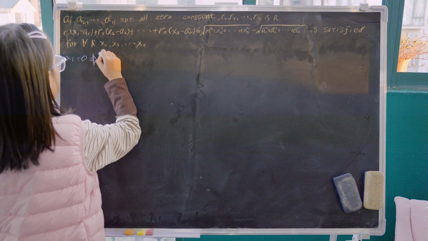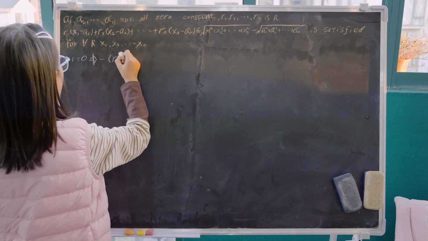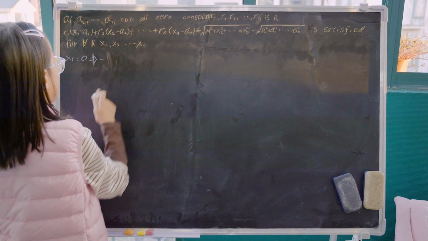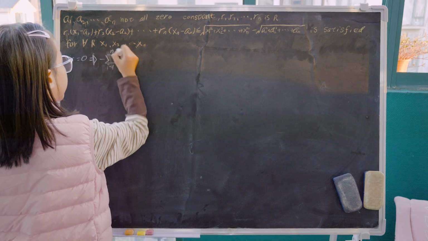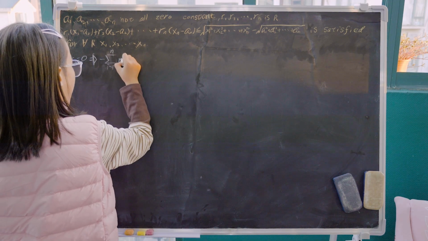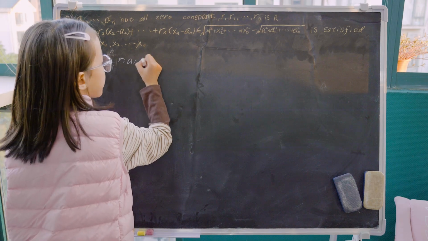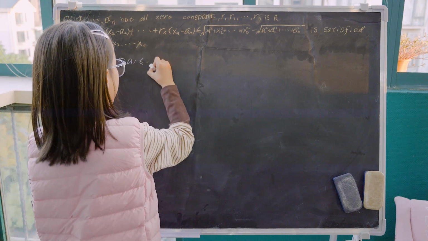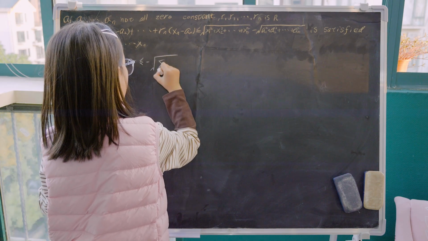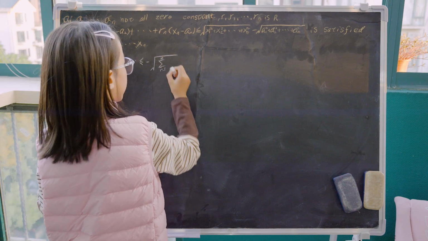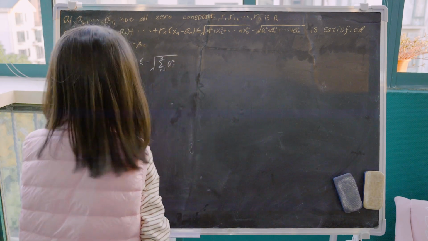negative sigma i equals 1 to n of ri ai is less than or equal to negative square root of sigma i equals 1 to n of ai squared.